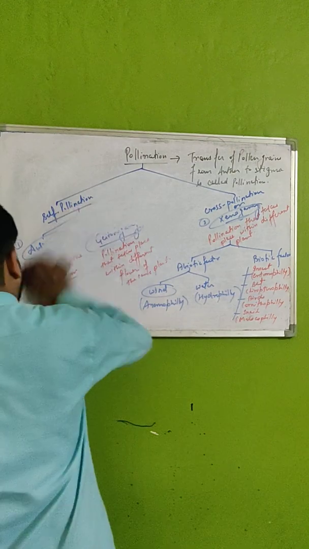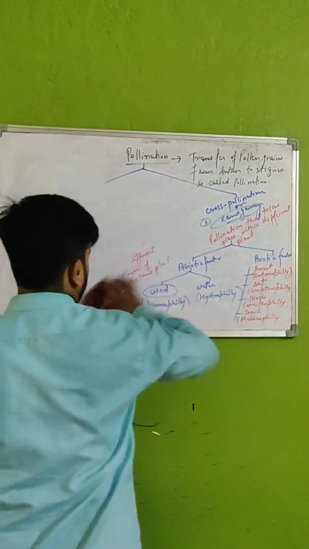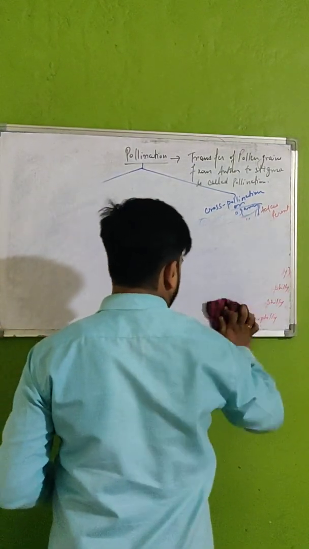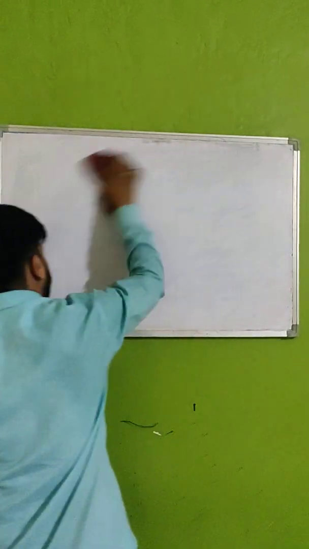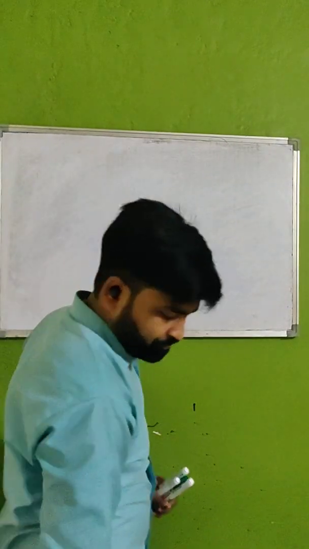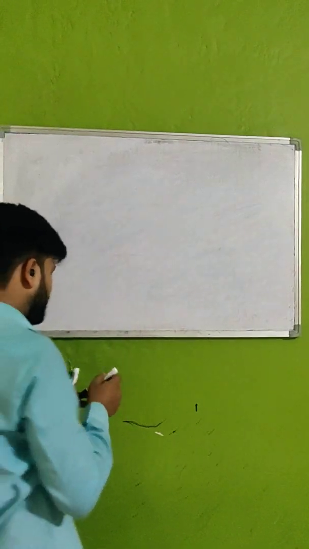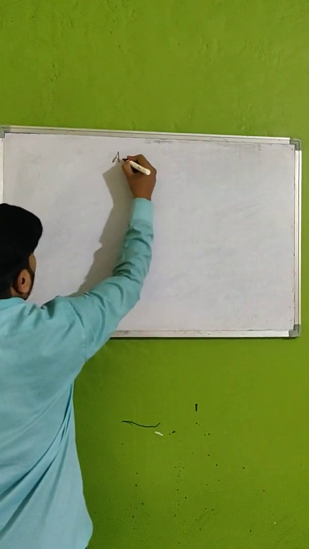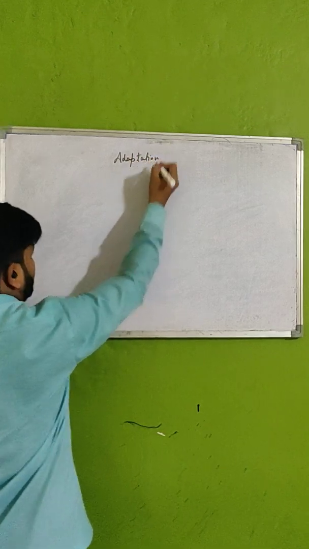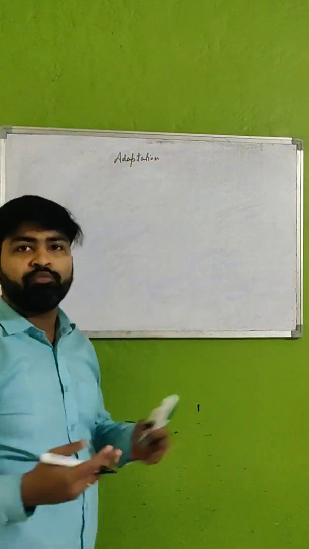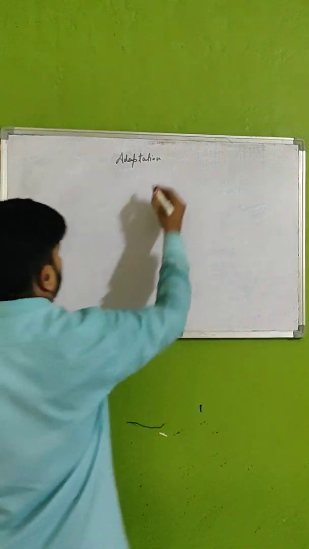Now coming to the next topic, adaptation for self-pollination. See, there are different plants that adapt themselves differently so as to perform self-pollination.